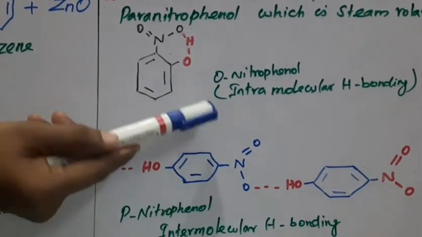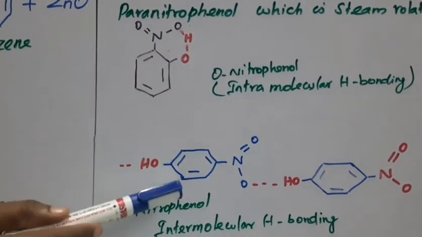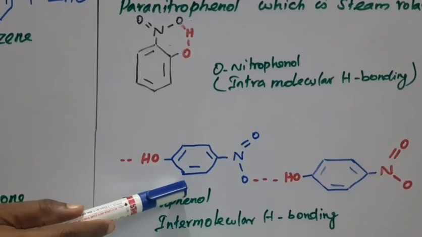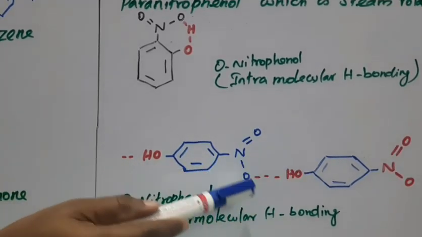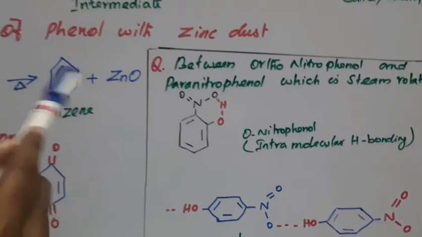So which one gets easily evaporated or is volatile? Orthonitrophenol, because of intramolecular hydrogen bonding. Para has a very high boiling point because of intermolecular hydrogen bonding. This is your key point. Okay, that's all, children.